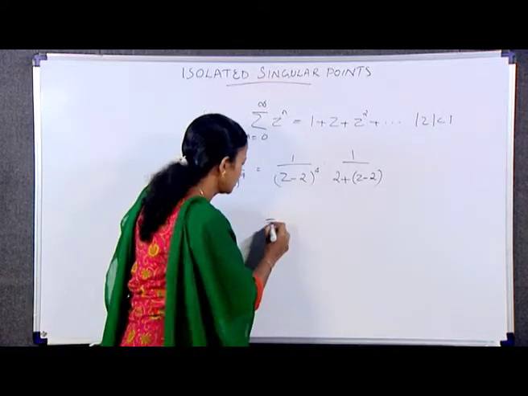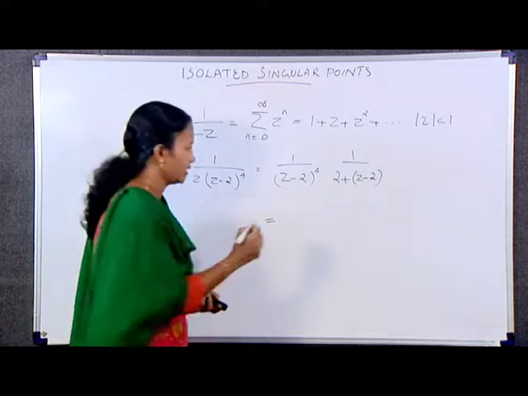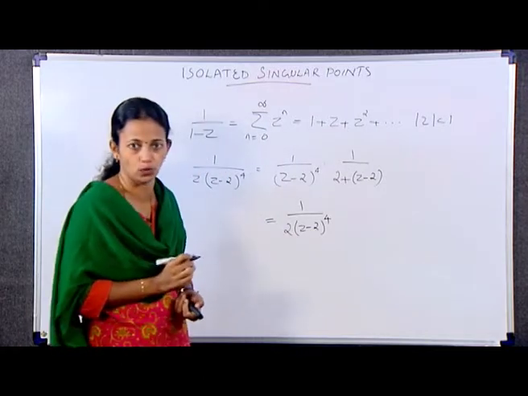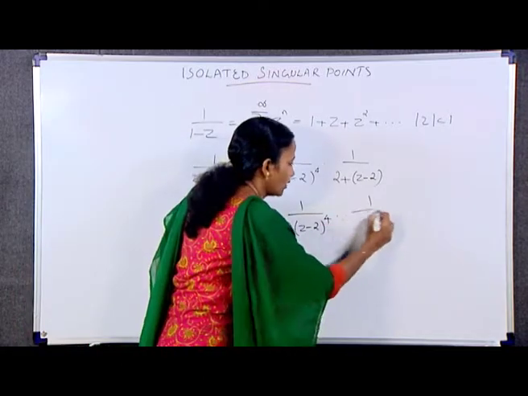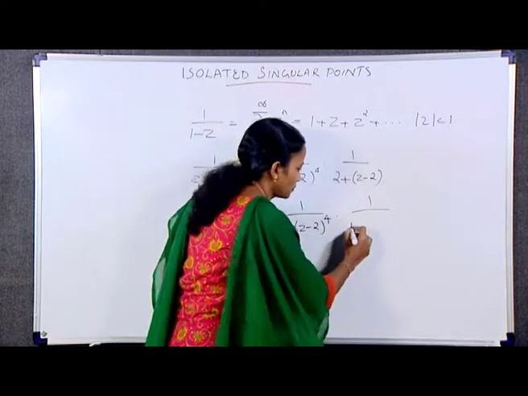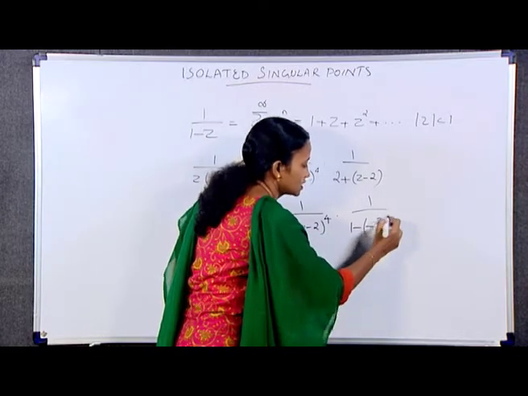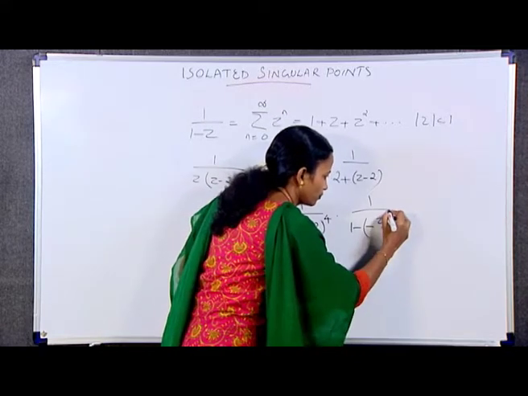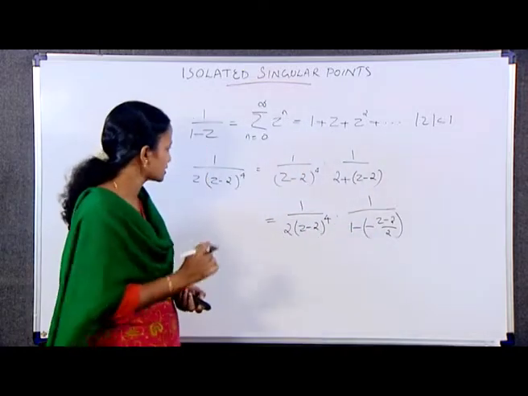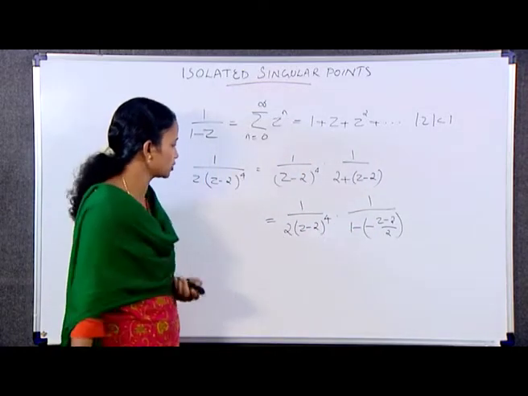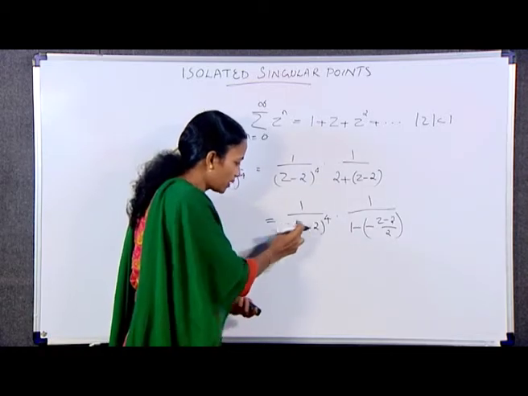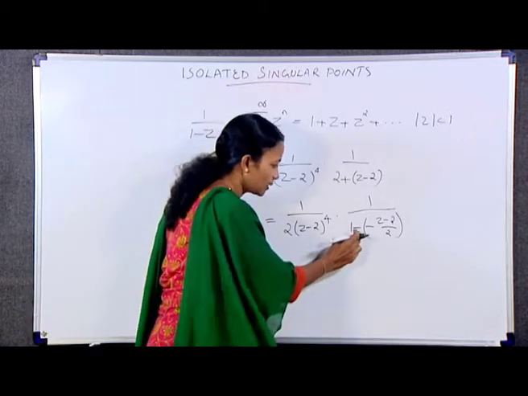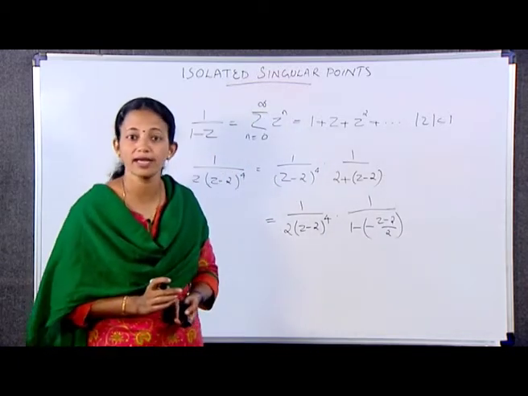This is equal to 1 by 2 into (z minus 2) whole raised to 4 into 1 by 1 minus (minus (z minus 2) by 2).